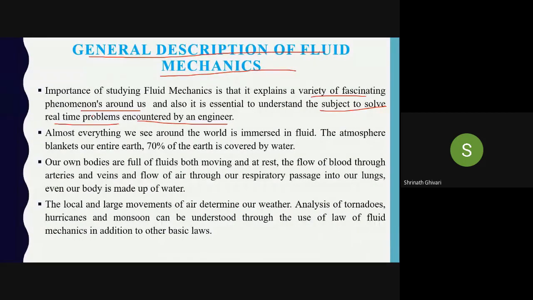As we know, most of the world is immersed in fluid, that is water. The atmosphere blanketing our earth is air, and it is not allowing the ultraviolet radiations to reach the earth surface. And we know that most of the earth surface is covered with water, about 70%. So fluid is everywhere.